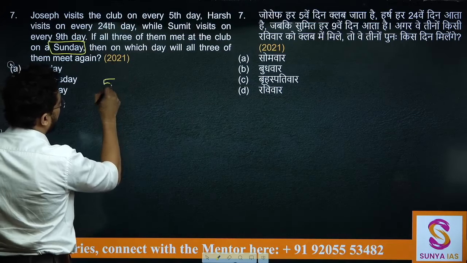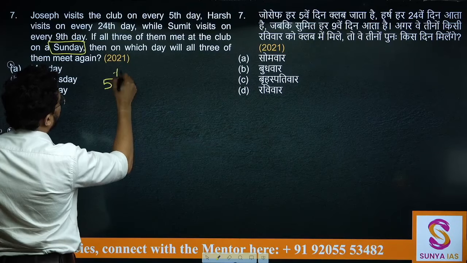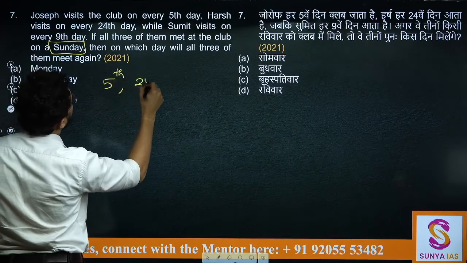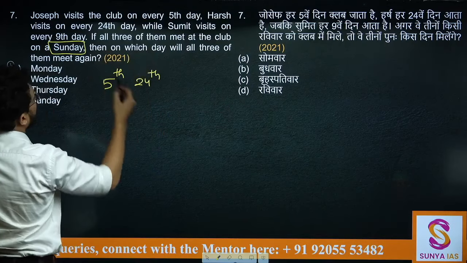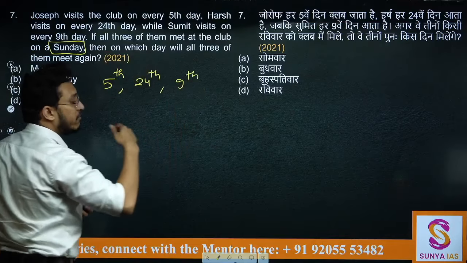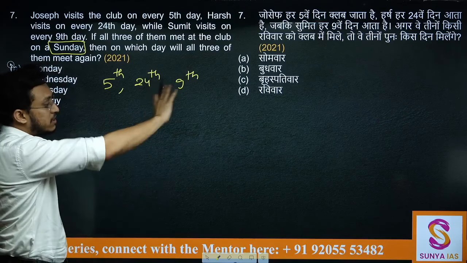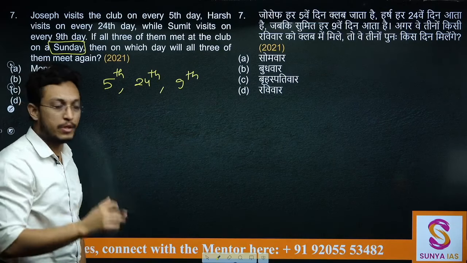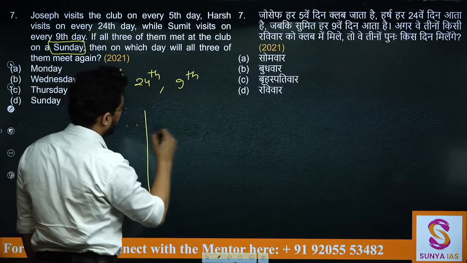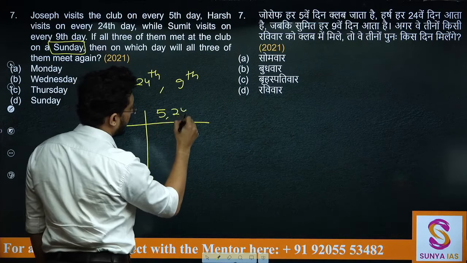Can I say if they are meeting on every 5th day, 24th day and 9th day, they will meet again together on the LCM of these numbers. So if you are taking the LCM, you have 5, 24 and 9.